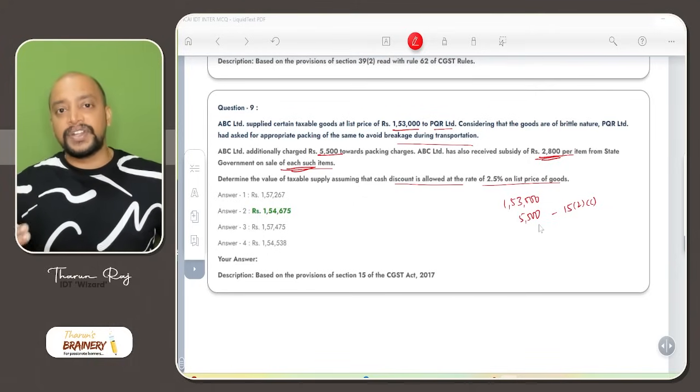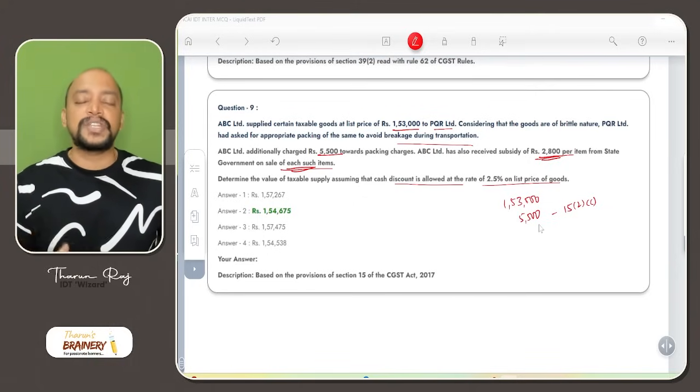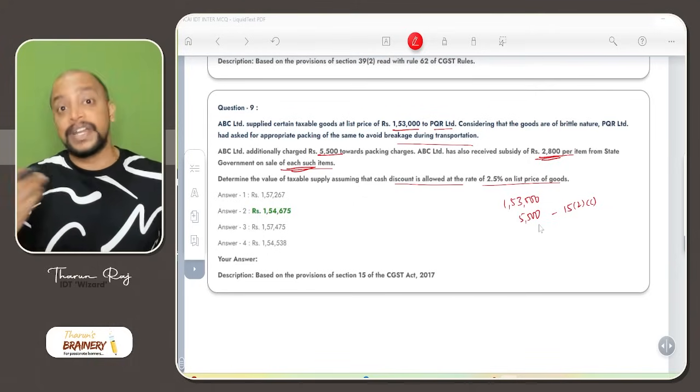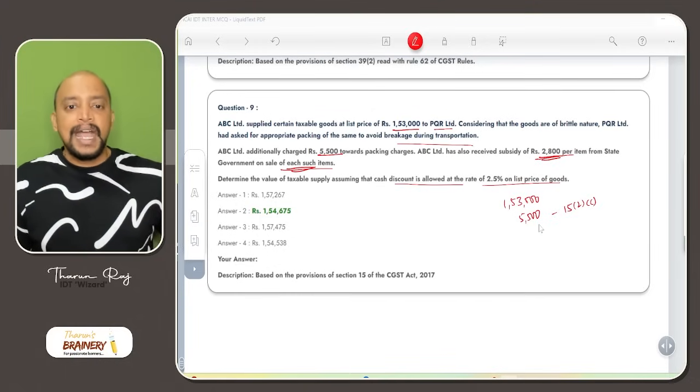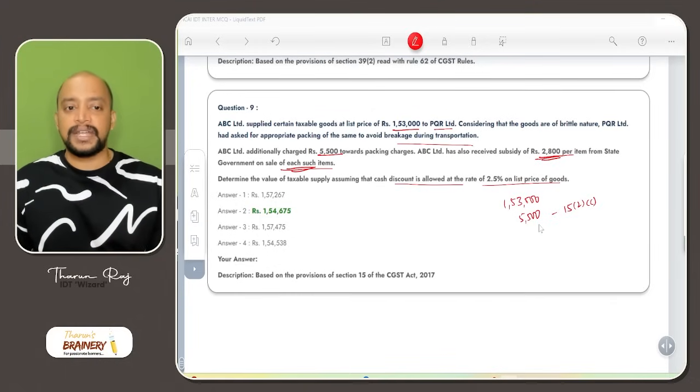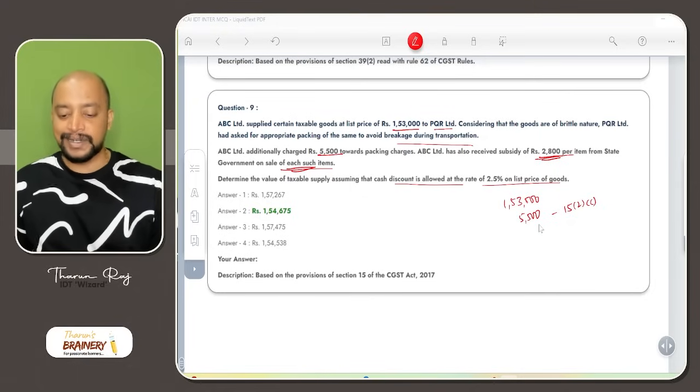While computing 1,53,000, the subsidy from the state government is to be excluded. It is already excluded, so ignore. And discount is given at the time of supply. So cash discount is allowed at the rate of 2.5% on the list price of the goods, meaning at the time of supply itself they have given the cash discount. So 1,53,000 into 2.5%.